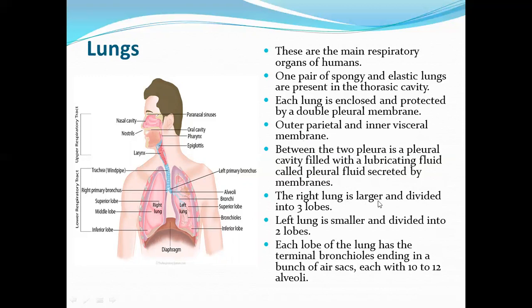The right lung is larger and divided into three lobes. So these are the three lobes, that is superior lobe, middle lobe and inferior lobe. Left lung is smaller and divided into two lobes. This is the superior lobe and this is the inferior lobe. Each lobe of the lung has terminal bronchioles ending in a bunch of air sacs, each with 10 to 12 alveoli.